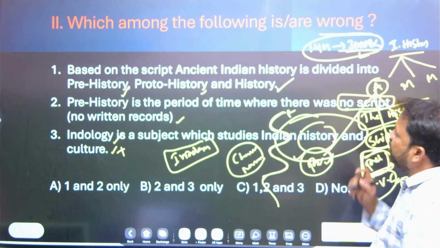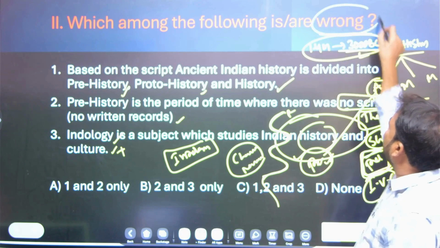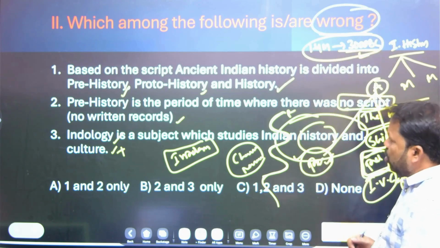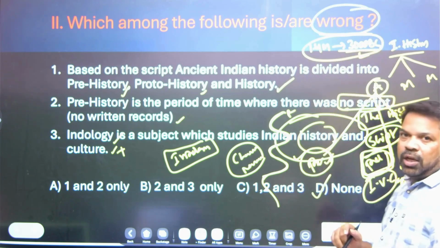And all the three statements are right. But the question demands the wrong statement. There is no wrong statement. So your answer is D, none.